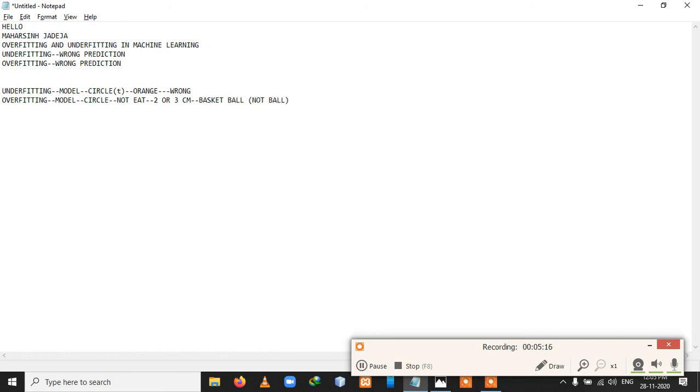So that leads to wrong prediction. We are making a model that predicts whether it is a ball, and it doesn't matter whether it is a tennis ball or a basketball; the model should predict that this is a ball. But here our model predicts that it is not a ball.